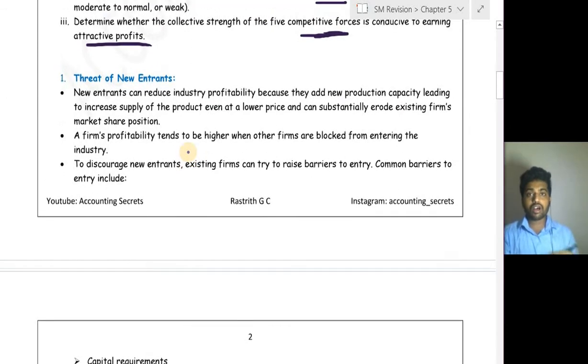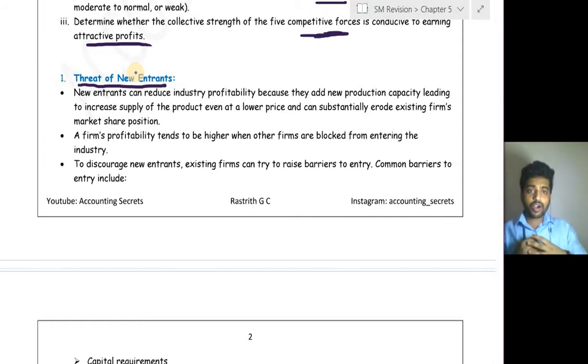Okay, we saw the five forces. In brief, I said what is meant by new entrant, buyer bargaining power and supplier bargaining power. Let's see them in depth. First thing we are going to see is the threat of a new entrant, that is the possibility of a new entrant coming into an industry. What will be the pressure when new entrants come?